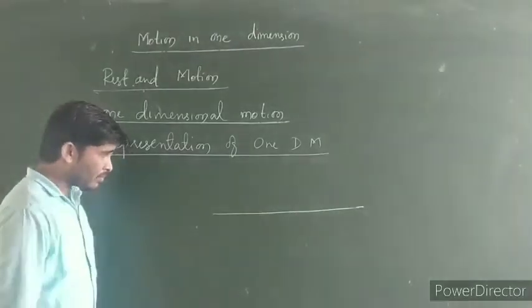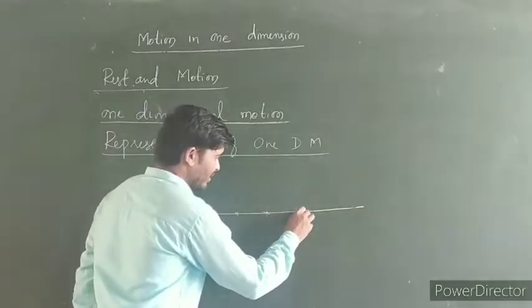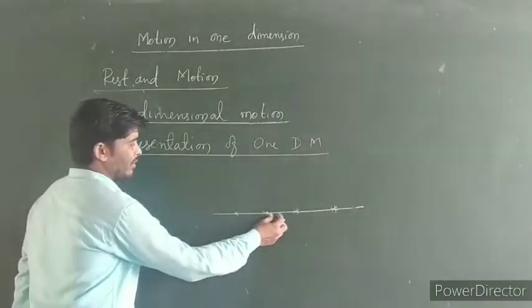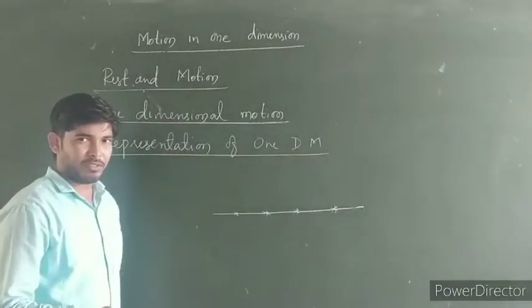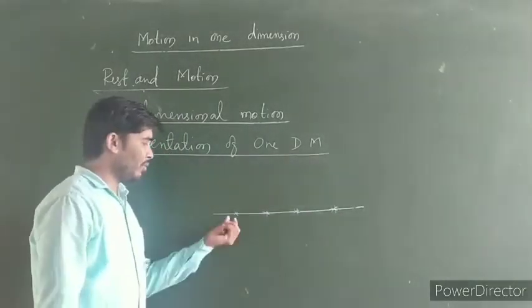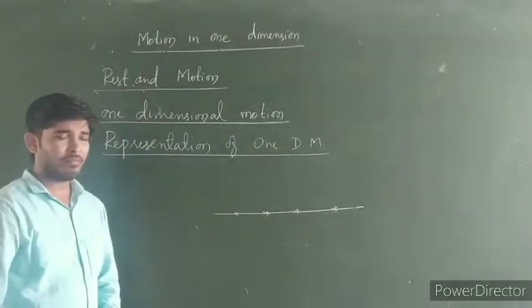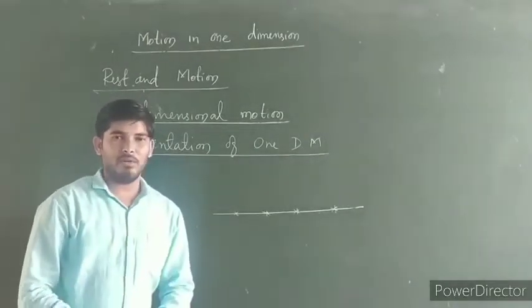So here the different points on this straight line represent the position of the body at different intervals of time. So just consider an example.